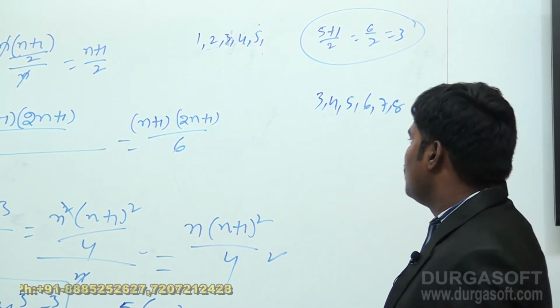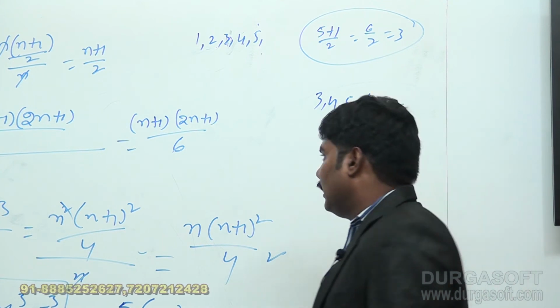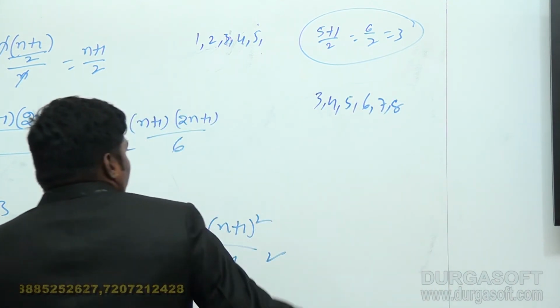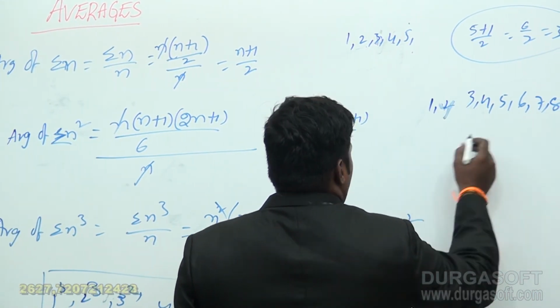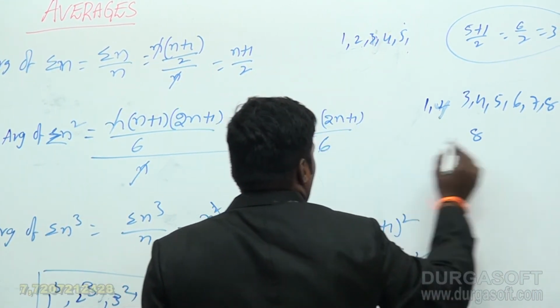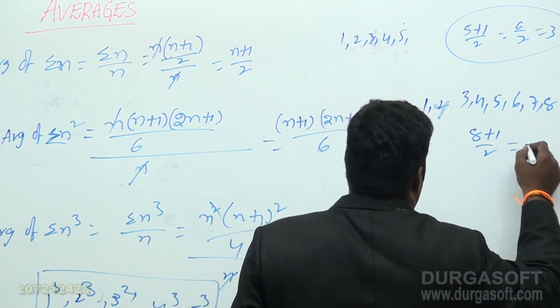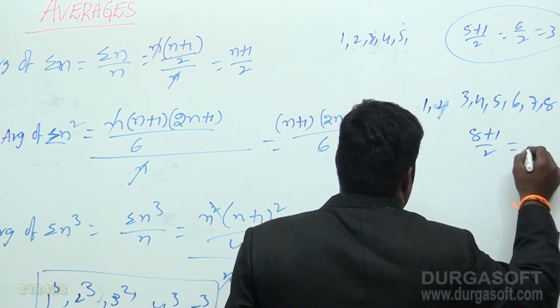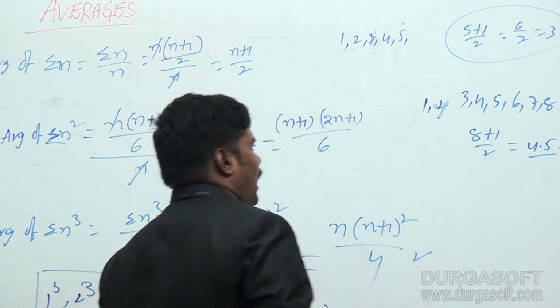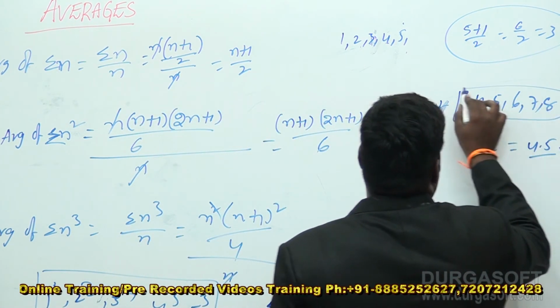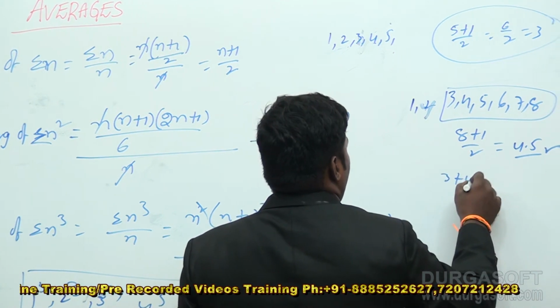In this case, you should remember one thing: the average of 1, 2, 3 and so on comes directly from the formula (n plus 1) by 2. Here you can get the answer as 4.5.